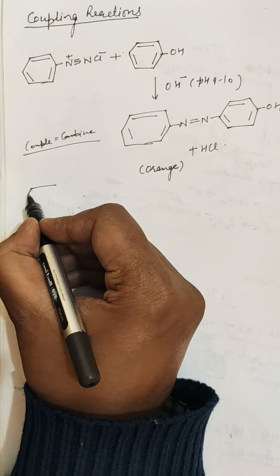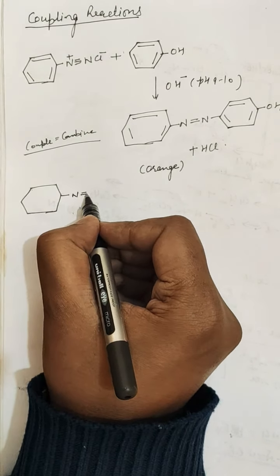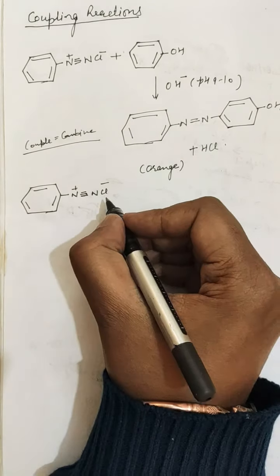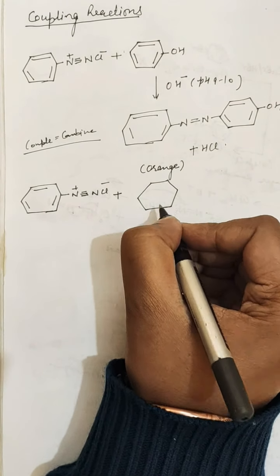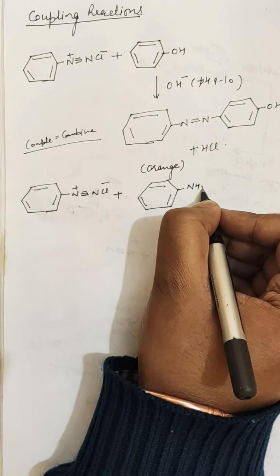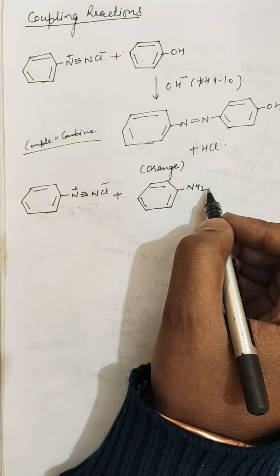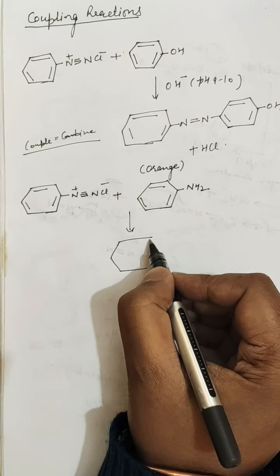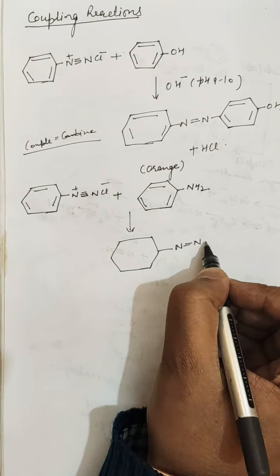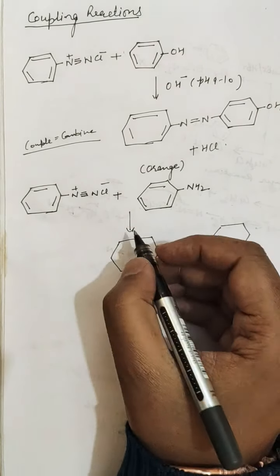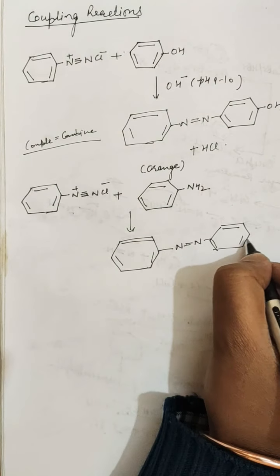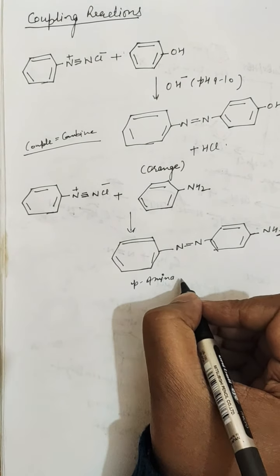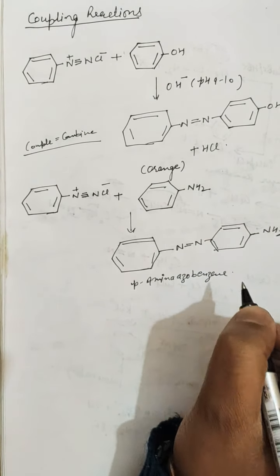Further, one more reaction: benzene diazonium chloride reacts with aniline, this is NH2 aniline, to form the para amino azobenzene. This is para amino azobenzene.